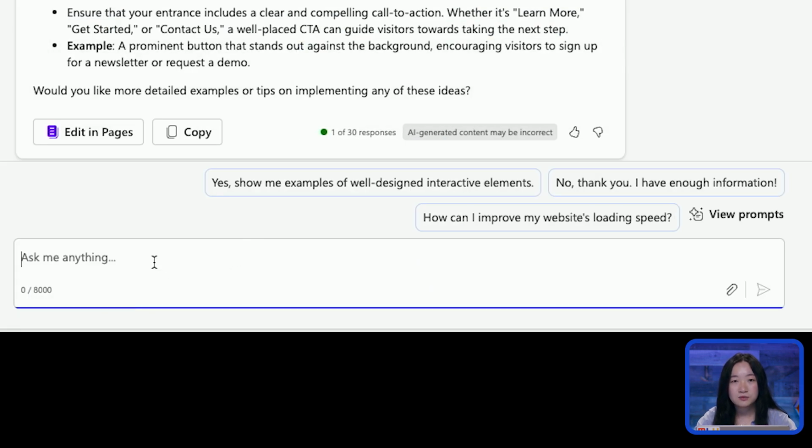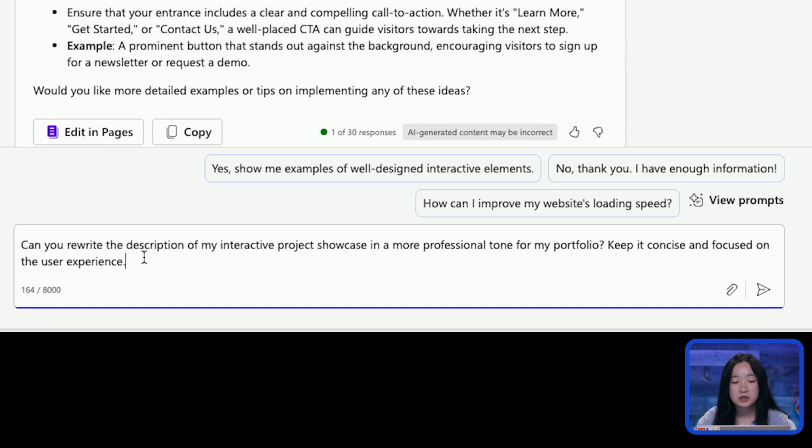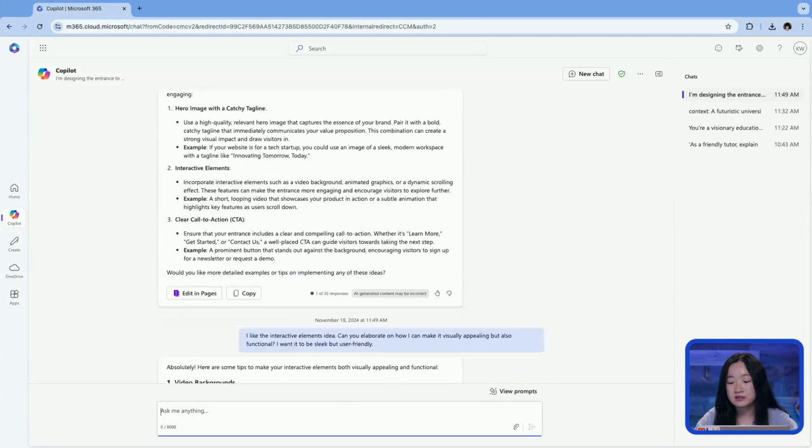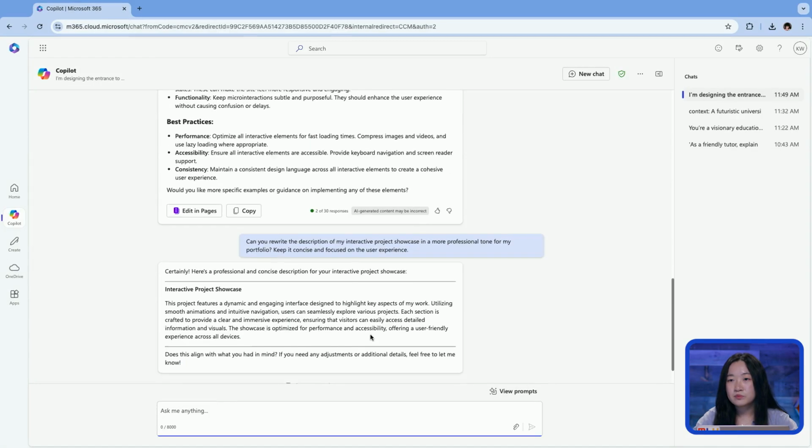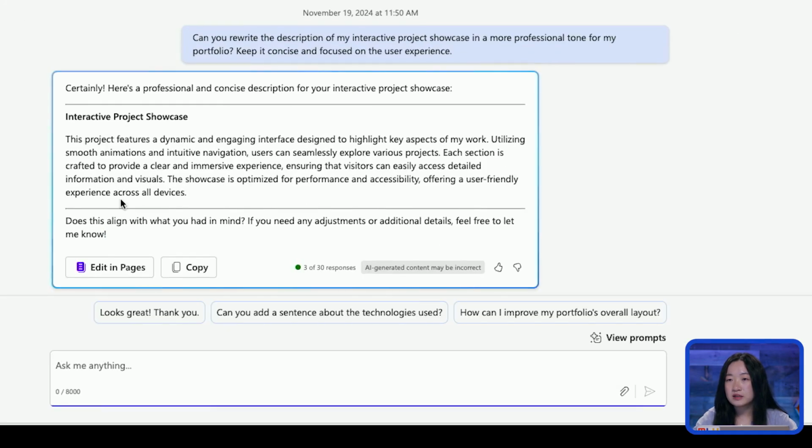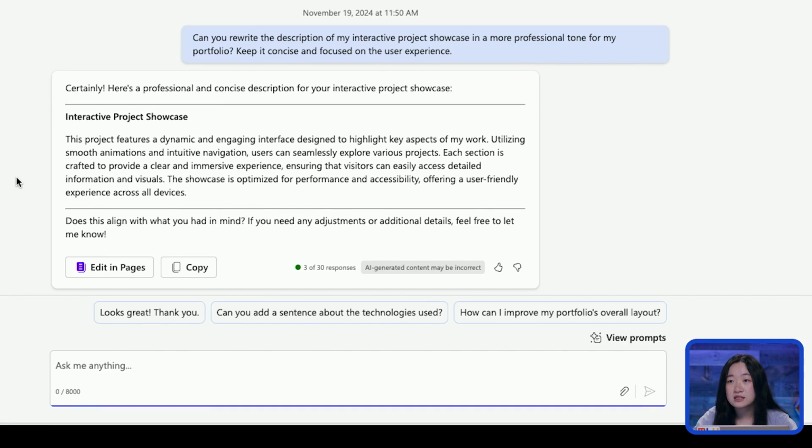So here I'm going to ask Copilot to rewrite our description of my interactive project showcase in a more professional tone for my portfolio. I want to keep it concise and focused on the user experience. And here Copilot has given us a more concise description.